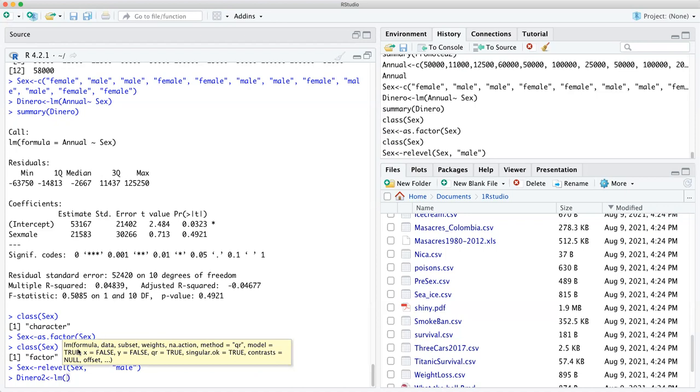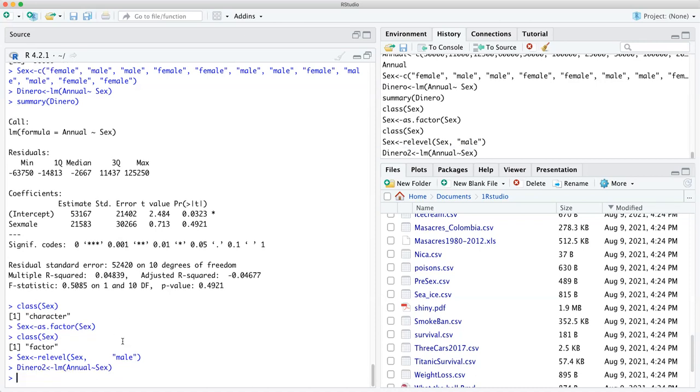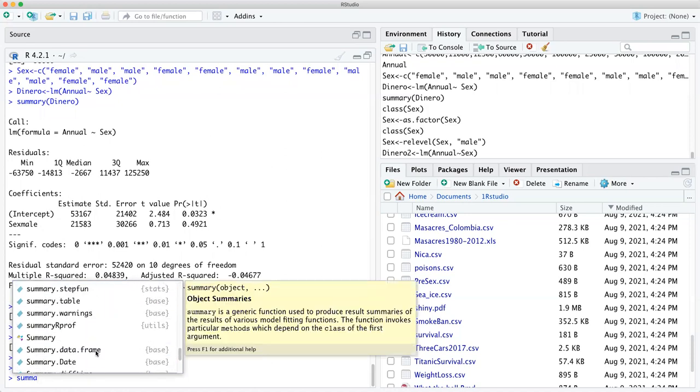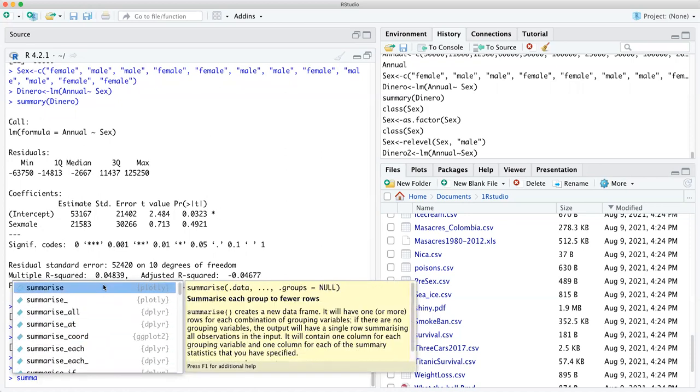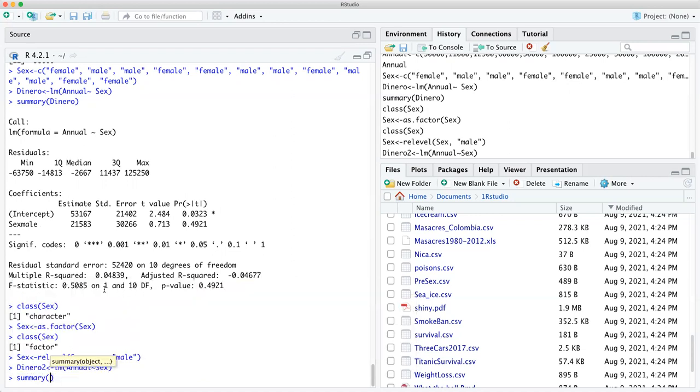All right. And we're basically doing annual salary as the dependent variable. That is the result, and see if sex, that is gender, but I use it too much, is going to be, let's take a look. Summary. Ooh, I always get lost in what I do. There we go. Then it pops up there, so it's easier for me. Dinero 2. You ready?